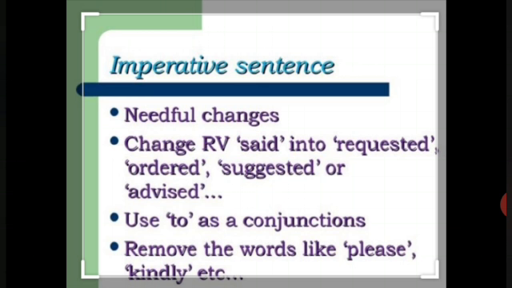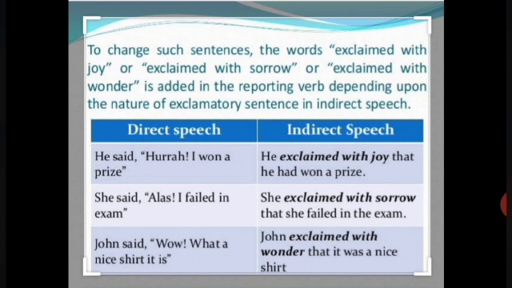First example is, he said, hooray, I won the match. So he is happy here. So you can write, he exclaimed with joy that he had won the match. उसने मैच जीता है. So he had won the match. She said, alas, I failed in the exam. So it is a sad feeling, a sorrow feeling. So she exclaimed with sorrow that she had failed in the exam. Clear? Wow, what a nice shirt it is. So यहाँ wonder है, surprise है. So you will say, John exclaimed with wonder that it was a nice shirt. Clear?